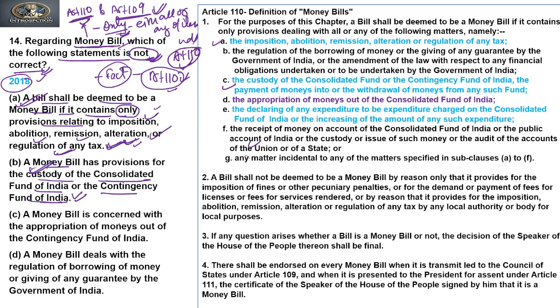Now the third says a money bill is concerned with the appropriation of money out of the Contingency Fund of India. Now this is where we need to apply certain logic to eliminate this option. On the basis of our background knowledge, we know that the Contingency Fund of India is a type of fund which is used in an emergency, and due to this provision it is under the disposal of the executive.